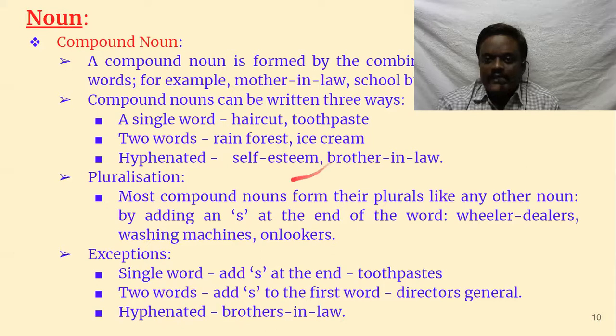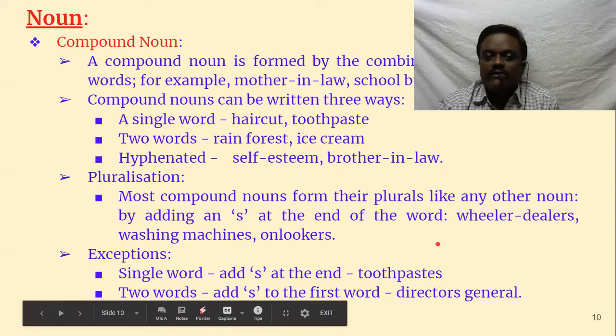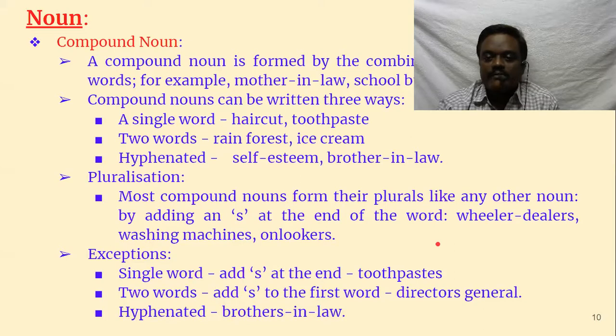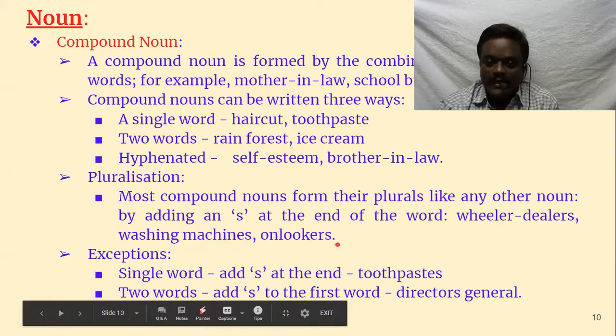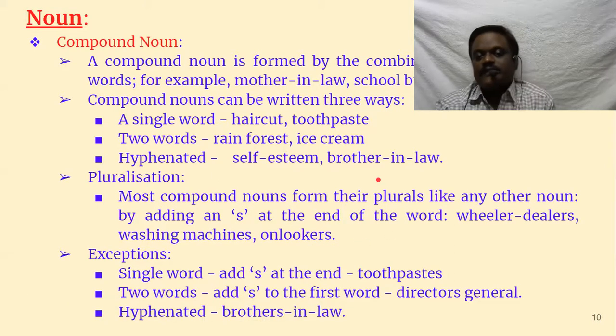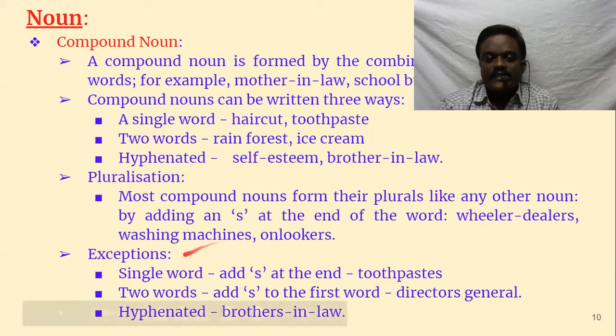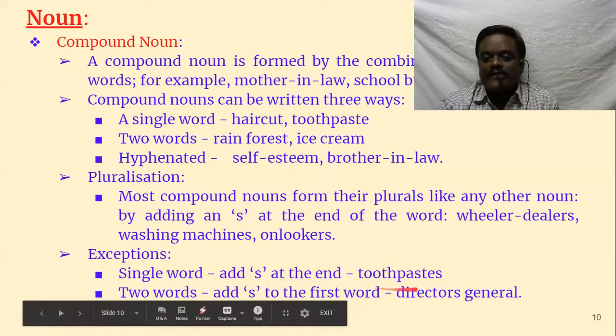Then pluralization. Like boys, we just add s. Most compound nouns form their plurals like any other noun, by adding s at the end of the word, like wheeler-dealer, wheeler-dealers; washing machine, washing machines; onlooker, onlookers. But there are some exceptions. If it is a single word, add s at the end. There is no problem; it's just a common rule.